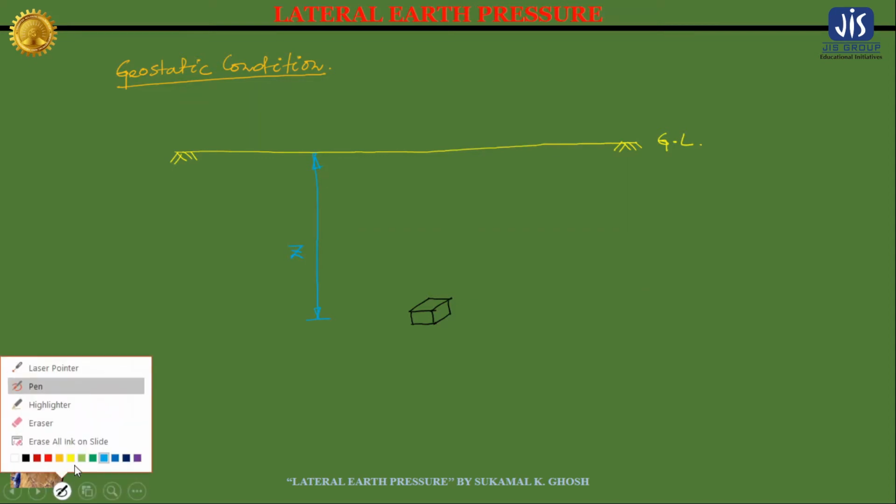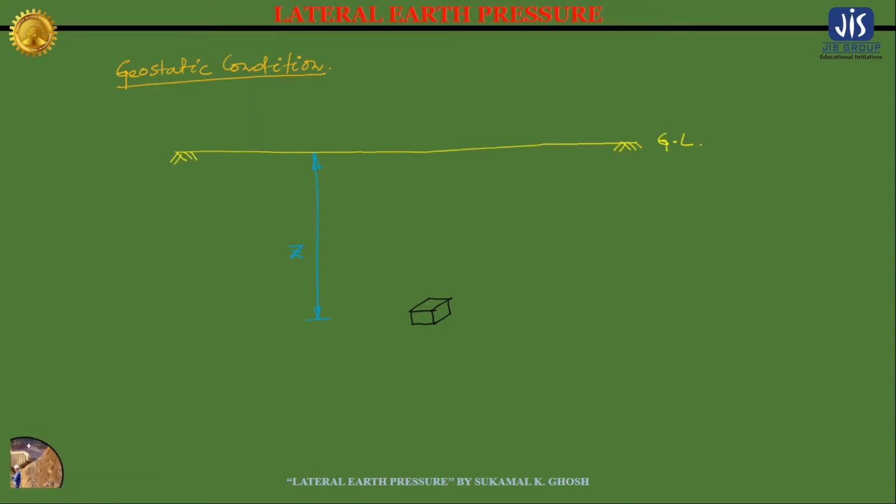Now in this soil element, the vertical stresses and the horizontal stresses are acting. Suppose this is a vertical stress, sigma y, acting. Also this is a vertical stress, sigma y, acting. Now also some horizontal stresses, that is sigma x, are acting, and also sigma z, which are also horizontal stresses.